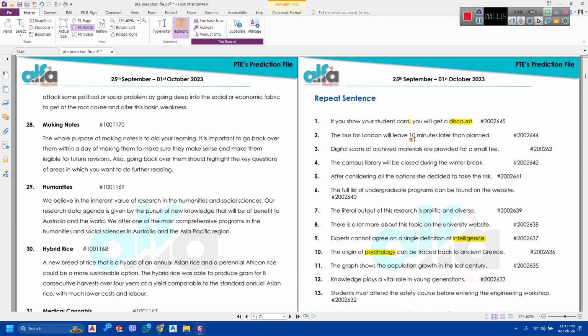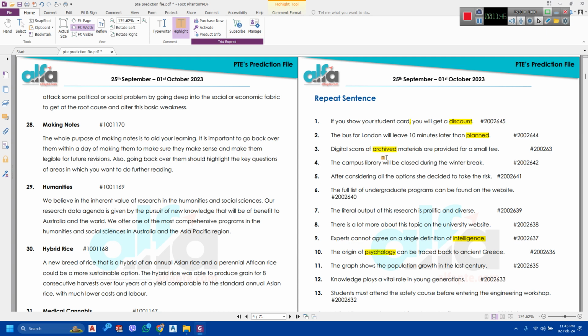Similarly, let's look at the other sentence. The bus for London will leave 10 minutes later than planned. The ed sound at the end must be heard. If you just say the bus for London will leave 10 minutes later than plan, then this will not be counted and you'll be charged in your content, and at the same time you might also be charged in your fluency if any of the middle words or phrases miss some of the eds or s's.